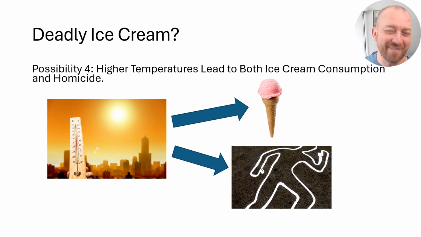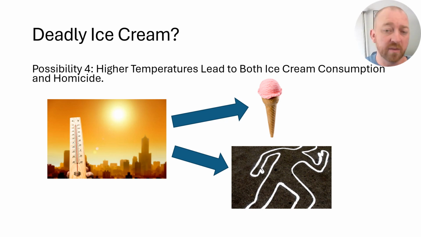In fact, even that is actually just slightly misleading because it's not so much that just hotter temperatures make you kill people, right? That's not exactly it. There are multiple other factors in between there as well. It seems to be that higher temperatures lead to a lot more public interactions, a lot more people out and dealing with each other. And that leads to more opportunities for homicides and specifically disagreements and problems like that. It could also be people are more agitated, people are a little bit more on edge, they've got fewer self-control resources, and so there's a higher likelihood of some kind of violent incident happening.